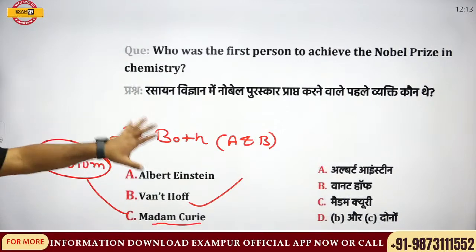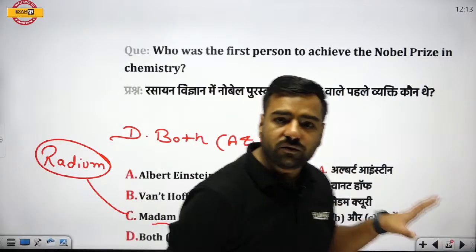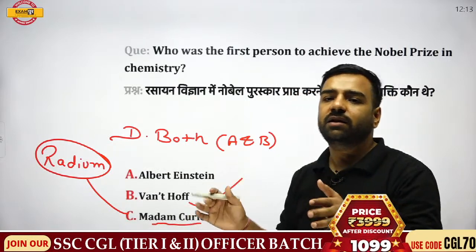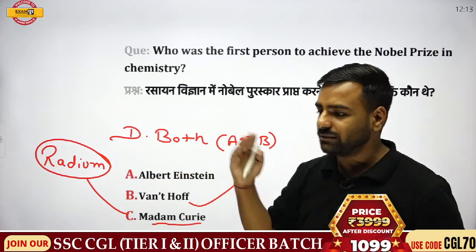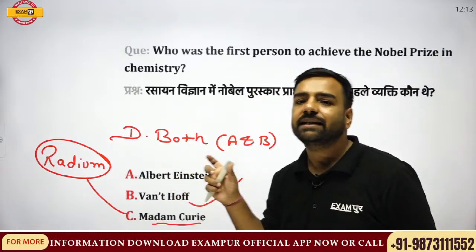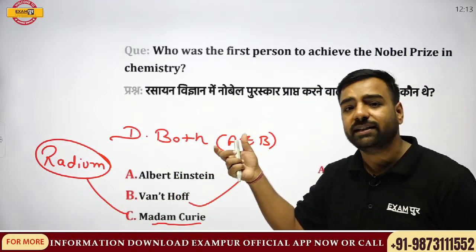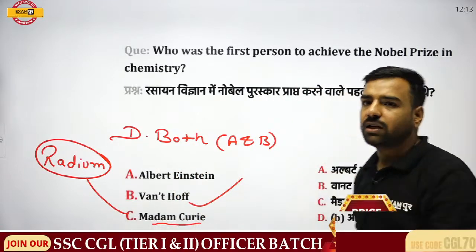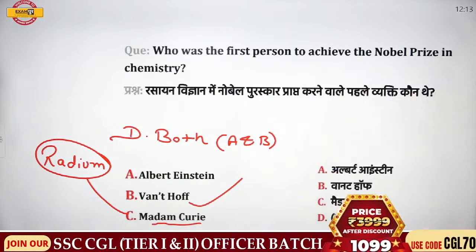But here, when we are talking about the Nobel Prize in chemistry, it was Van 't Hoff, who was experimenting on chemical reactions, and he was the first one to receive the Nobel Prize in chemistry. So here we have Van 't Hoff as the correct answer.